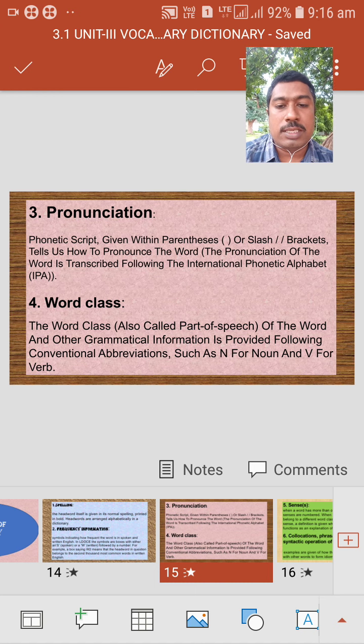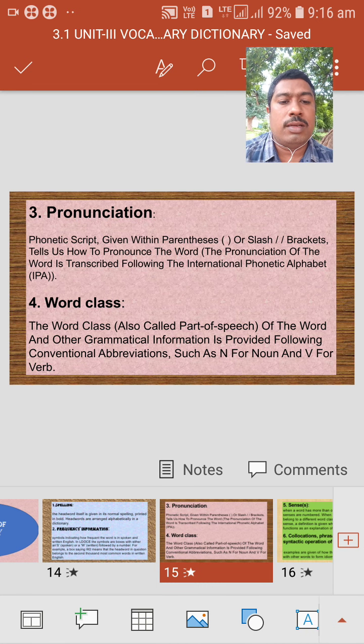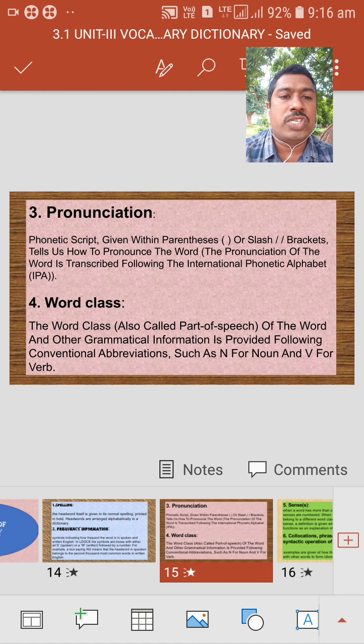Then the fourth use of the dictionary is word class. Word class means it mentions the grammatical part of the word, especially parts of speech. Which kind of word is it?